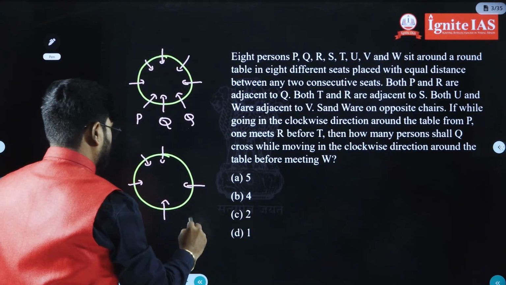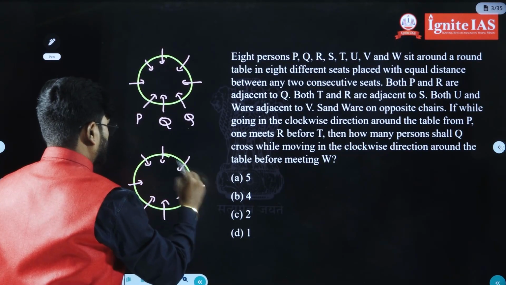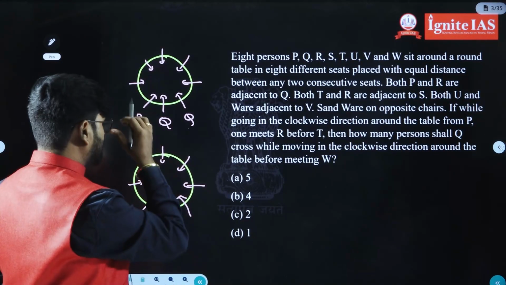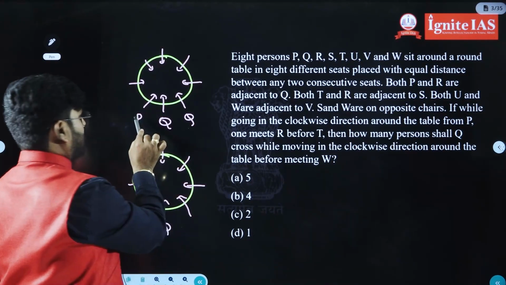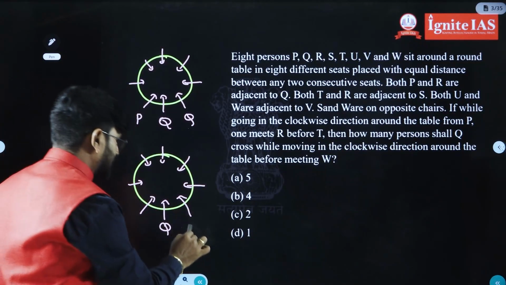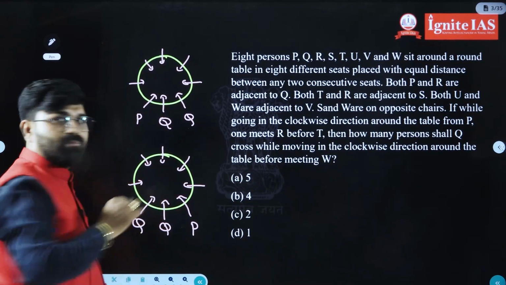1, 2, 3, 4, 5, 6, 7, 8. Okay, two possibilities. That is why I'm drawing one more possibility. Suppose I take Q here; previously I was taking P here, now I'm taking P here. Okay, this was one more possibility.